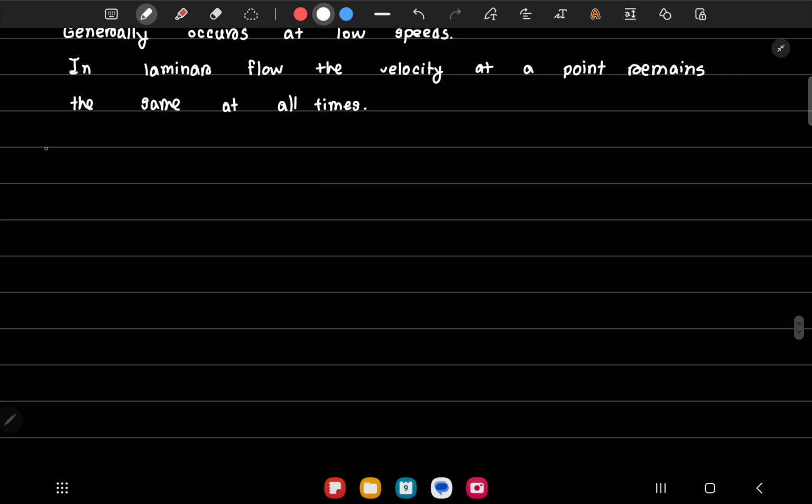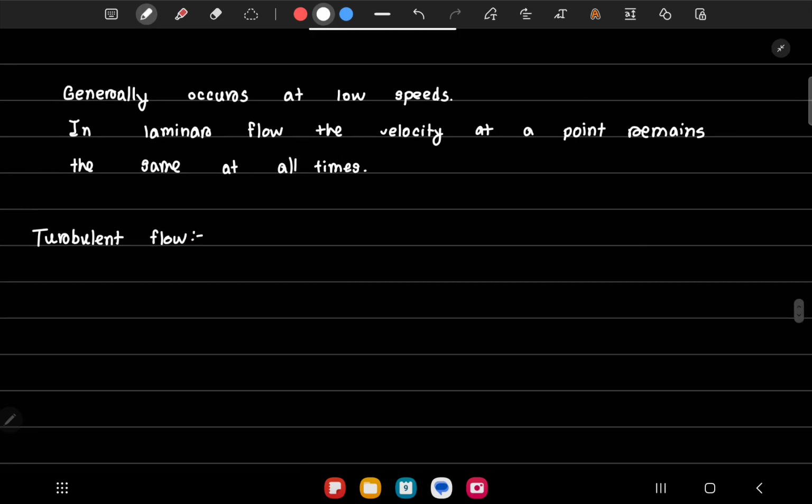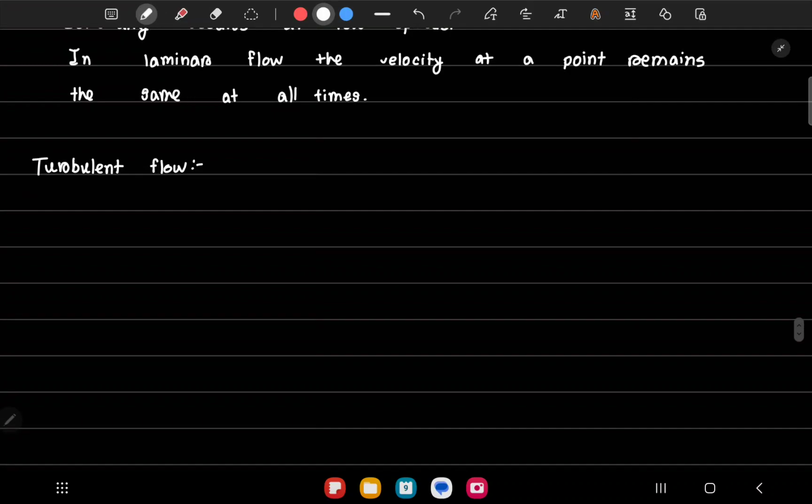Now if I go to turbulent flow, turbulent flow is the opposite of laminar flow. It happens when the speed is very high. The fluids behave erratically. If you think about a storm or a tsunami or waves hitting the shore, they behave pretty randomly.